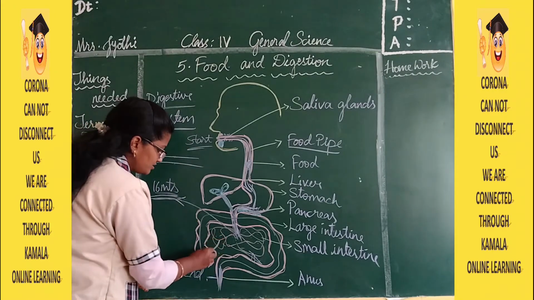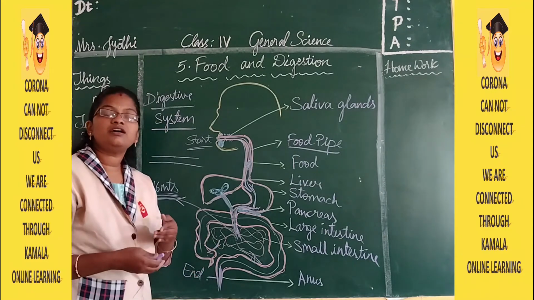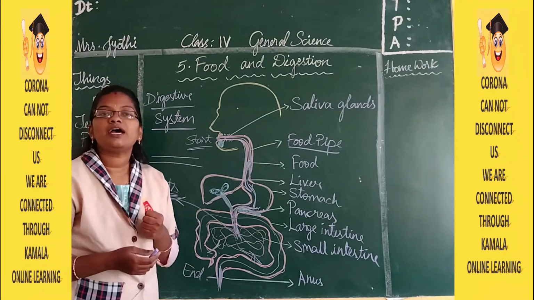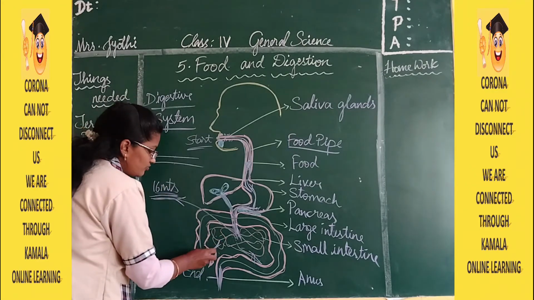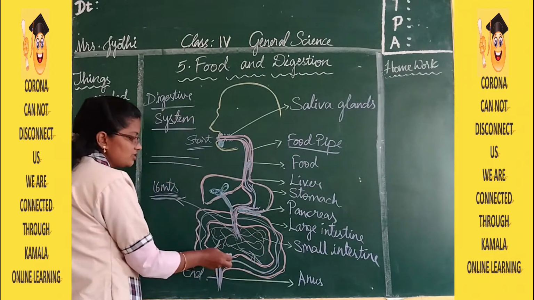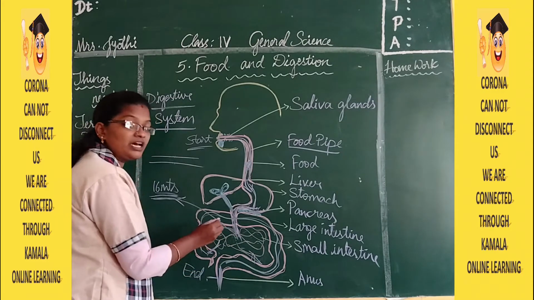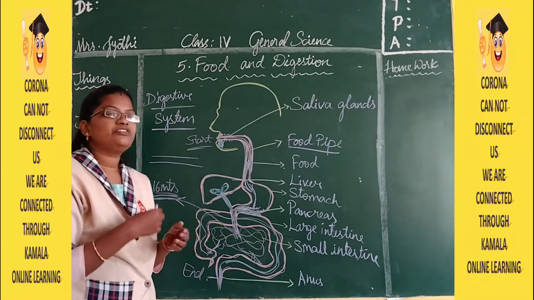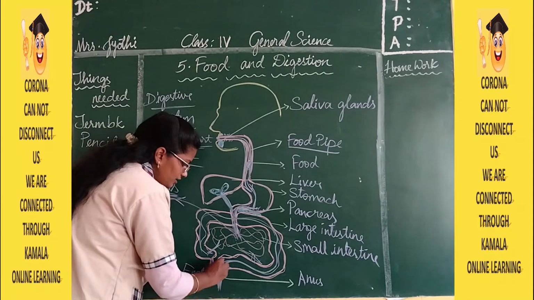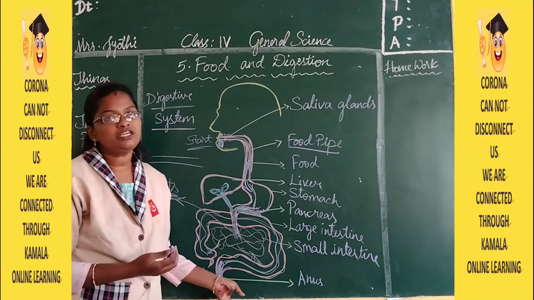Once it has entered the large intestine, whatever extra useful material is there for the body, the large intestine is going to absorb. From here it passes this way. In that long procedure, the walls of the large intestine absorb, and whatever waste material is there is sent out through the anus.